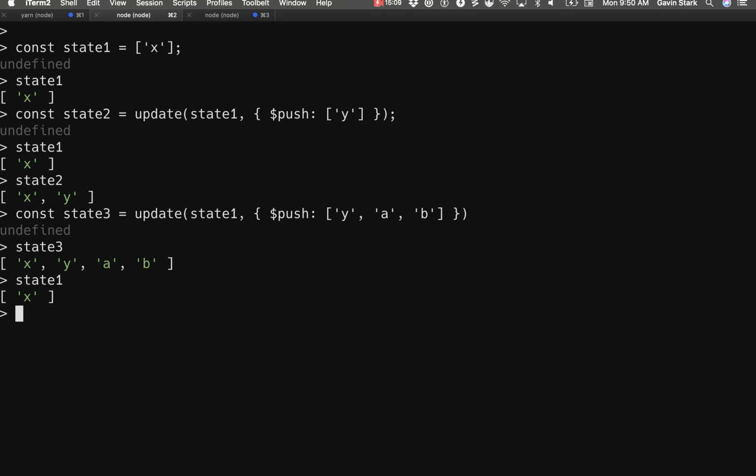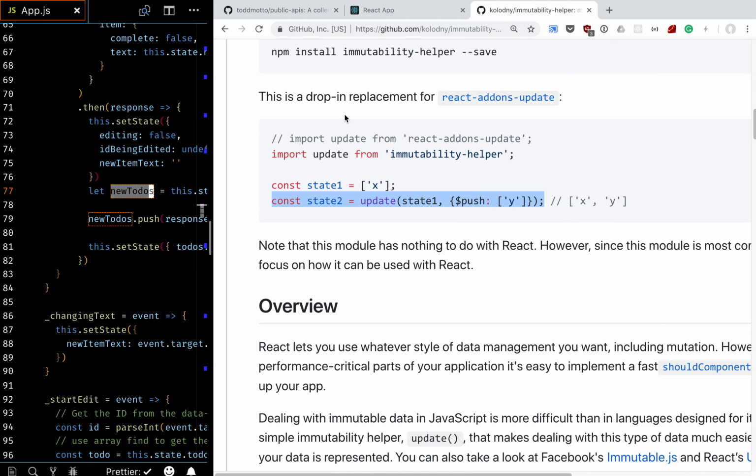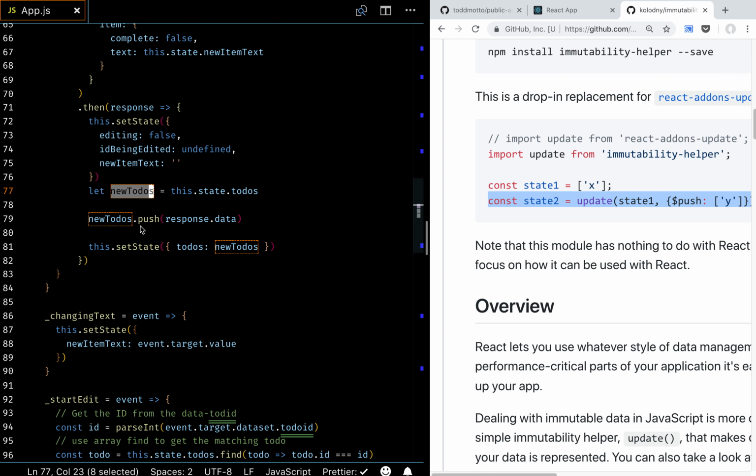So immutability helpers let us manipulate objects and arrays by making a brand new copy of it and changing that as we're making the copy. So as we're making the copy of state1, we're also pushing something on the end. Beautiful, right? Because that's exactly what we want to have happen here.